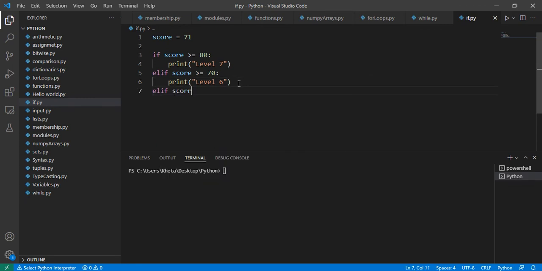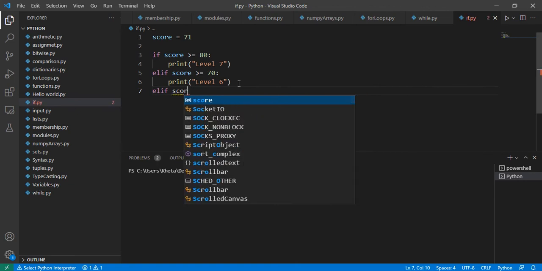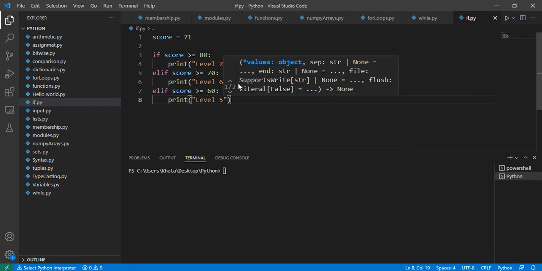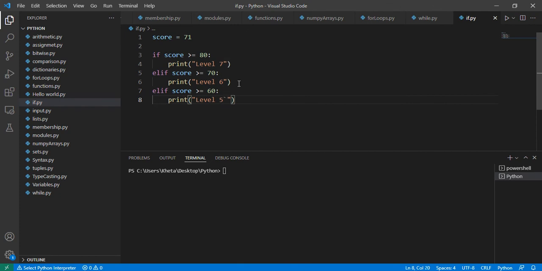So I'm sure you now have the hang of it, and you can now just take the lower bound, or the lower value, of each of those ranges that I mentioned. And so I'm just going to fill this in quickly, and we're going to talk about everything that happens at a later stage. But what I'm basically saying is it will not go to the next if statement if it hasn't failed the previous one. So if it fails that one, so if the number is not between there and there, then that is when it will come here. But if it falls in there, it will never evaluate or check these values. So it just stops there, right?